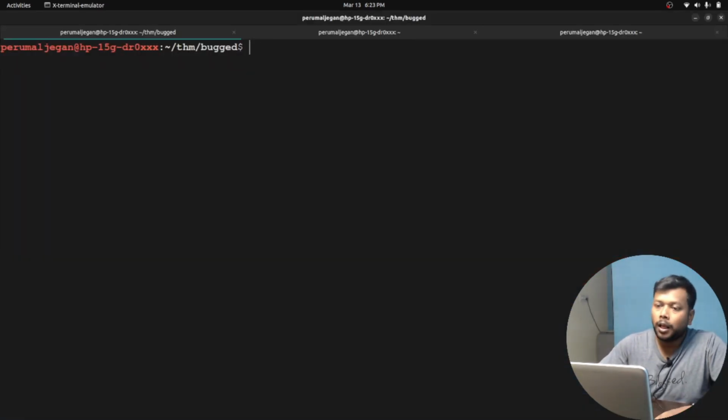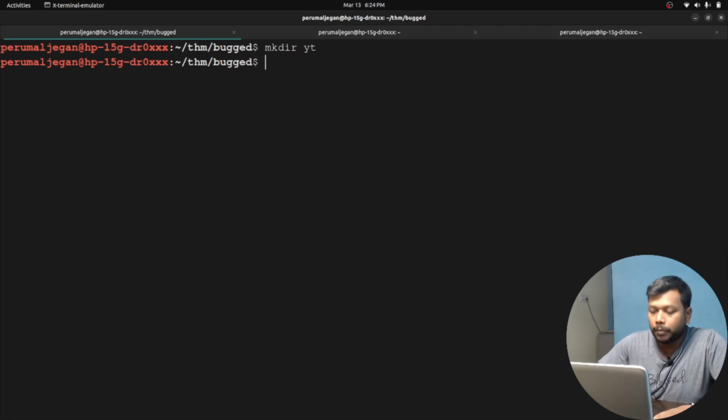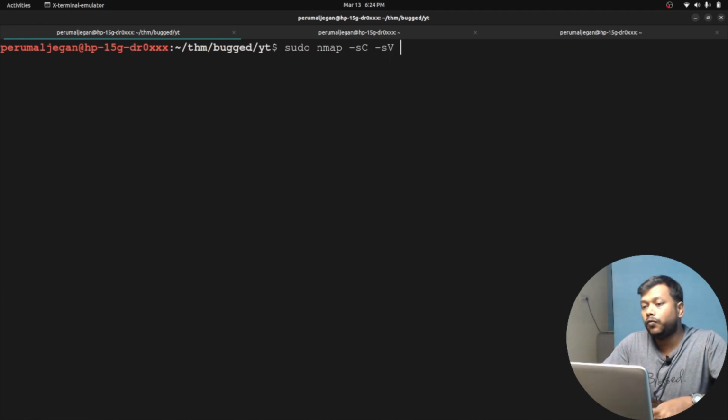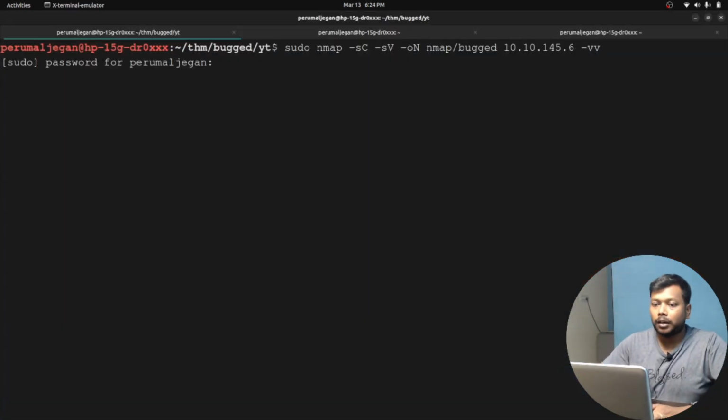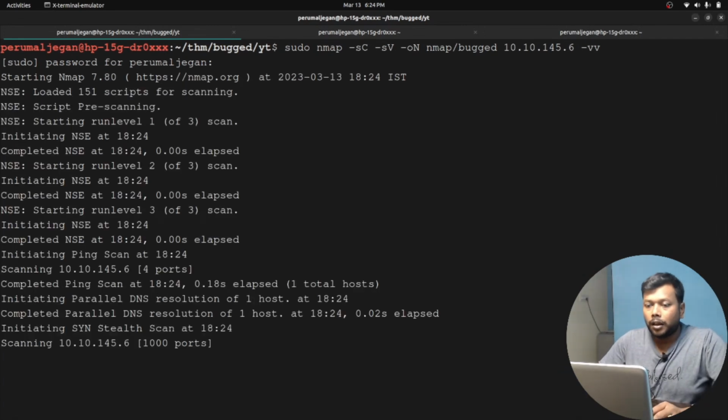The first thing we need to do is a simple network scan, and you can use any tool you want, but I'm using Nmap, the typical one. I'm creating a directory for this, and another directory for Nmap. Now I'm using nmap -sC -sV -oN to store the outcomes in Nmap format. I'm giving the machine's name, Bugged, with verbosity and the IP address, I think 10.10.145.6. Now let me run this, and it started.